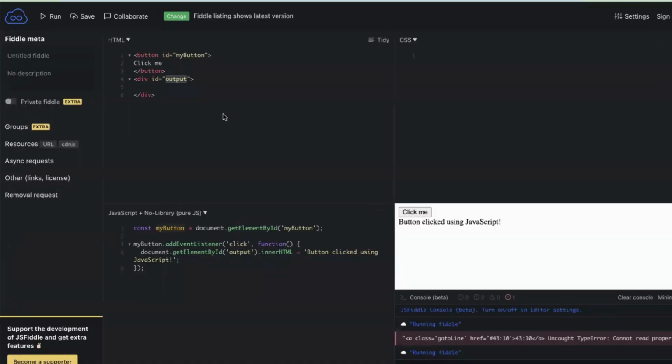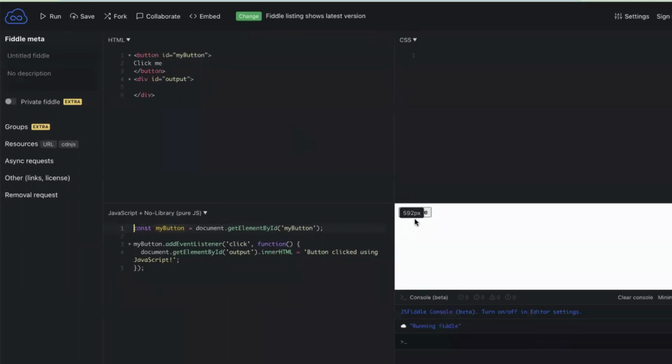Now, this demo shows how to use the add event listener function to respond to user interaction and update web page content. Suppose I reload this page, the div below the click me is blank. After I click this button, the div gets the content defined in the JavaScript.